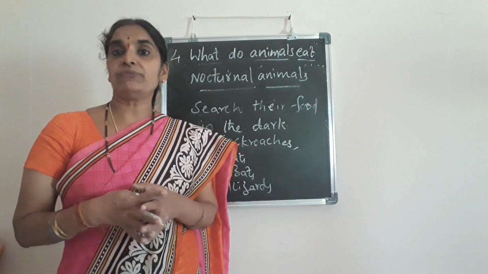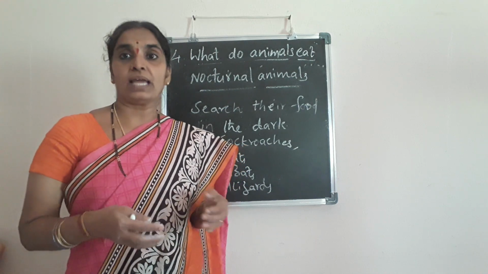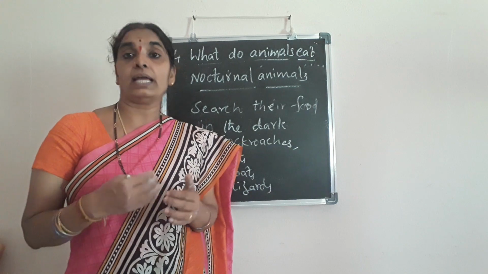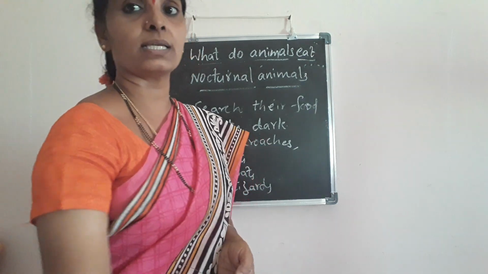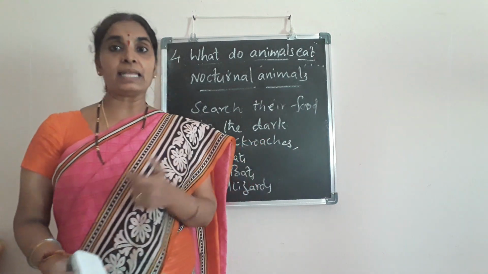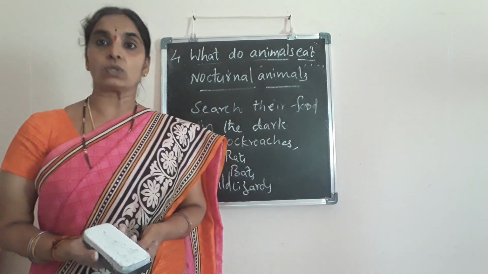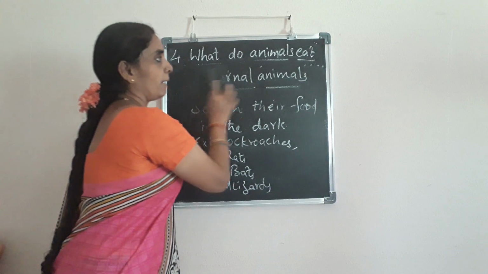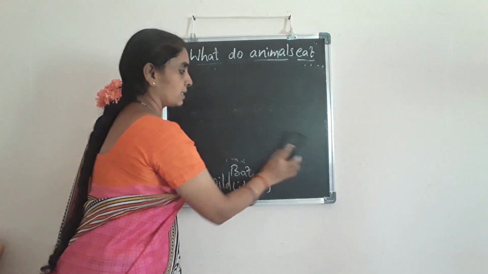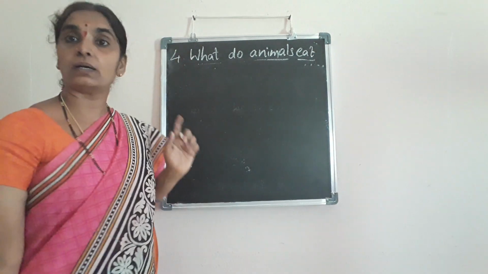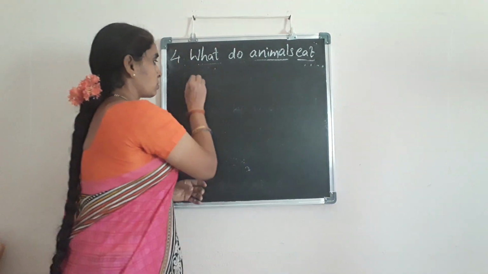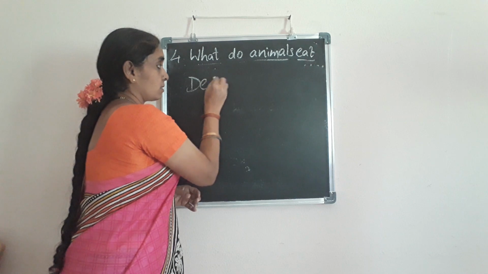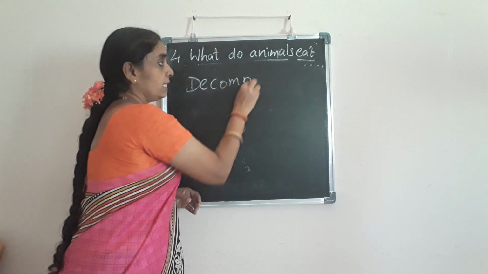So these are the different types of animals that we have studied, which are classified based on their food habits. And there are decomposers which decompose organic matter, like microorganisms. These are minute microscopic organisms, that is, they cannot be seen with our naked eyes. So microorganisms are the decomposers.